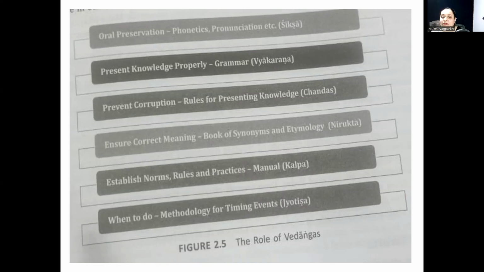Without any corruptions, there should be presentation of knowledge, so for that rules are required, that is Chandas. To ensure the correct meaning, synonyms and etymology are important, which is mentioned in Nirukta. Establishing norms, rules and practices is important, that is why a manual, that is Kalpa, is required. Methodology for timing is important, that is mentioned in Jyotisha.